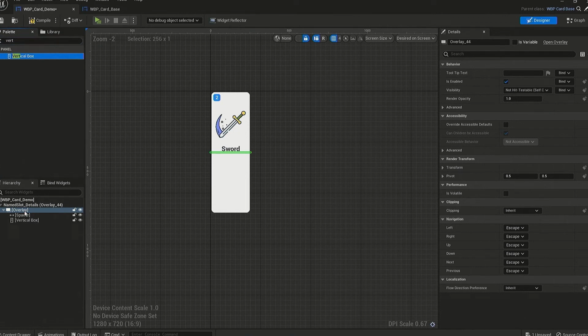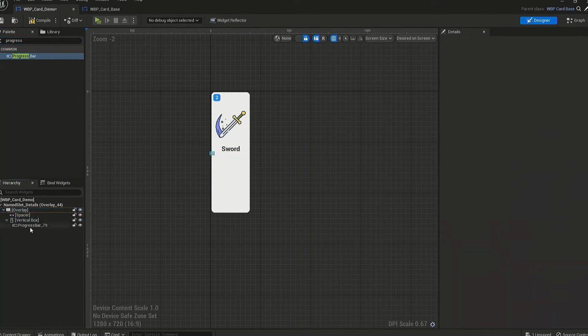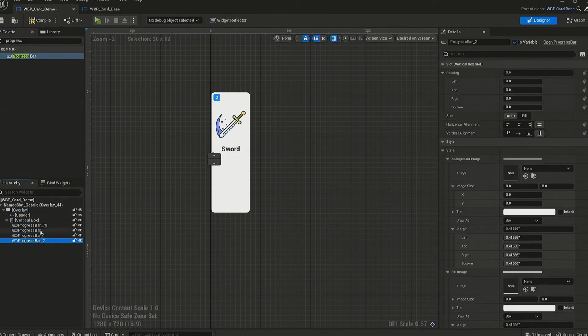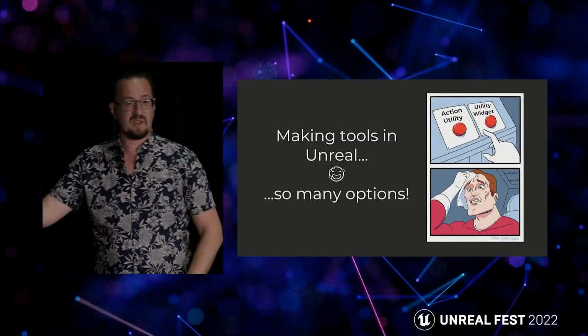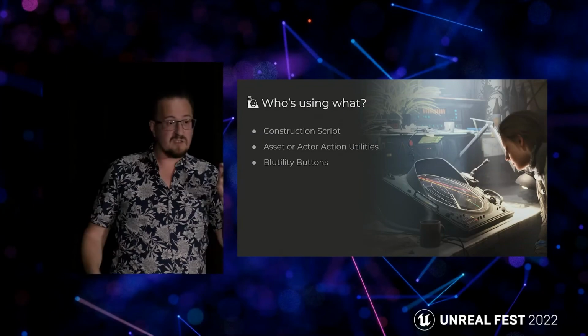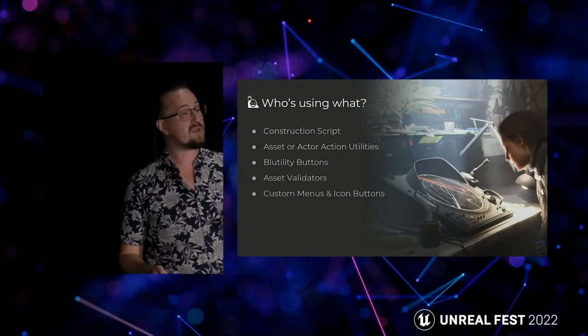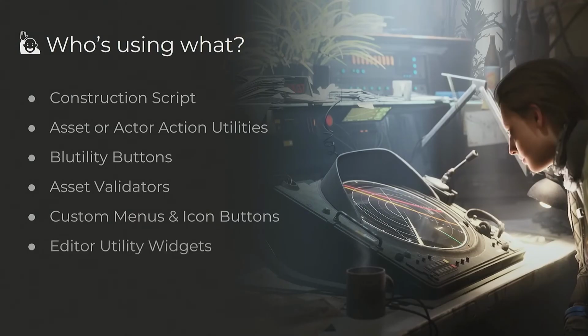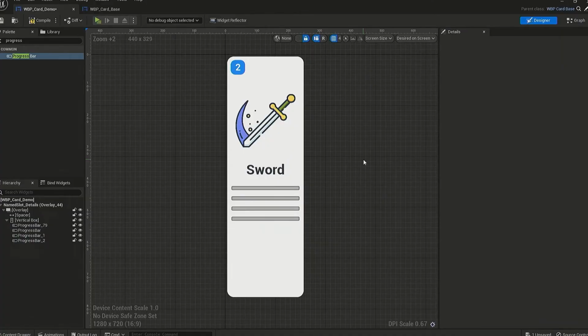Most of those visual elements on the player HUD that you see in Fortnite, menus, pop-ups, and windows, are definitely made in UMG or Slate. And if you would like to make some kind of tools for the editor in Fortnite, you're going to be digging into UMG, if not Slate. But I think UMG is going to be the way to go. There is a helpful Editor Utility Widget that allows you to make small tools in the editor.